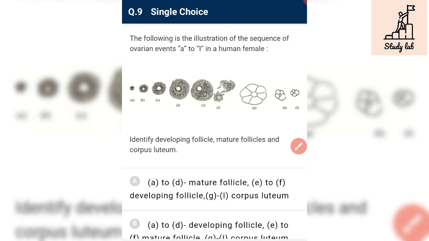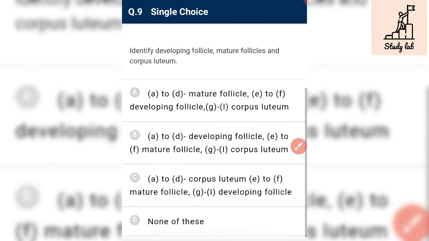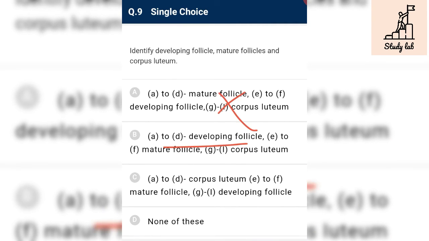Next, the following is an illustration of the sequence of ovarian events A to L in a human female. See, the first sequence is the development of the follicle. So A to D is the developing follicle. It is not mature. It is not the corpus luteum. It is a developing follicle.